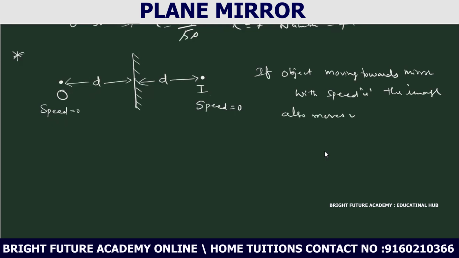With how much speed? With the same speed. This is the first point. Okay? Remember this one. First point.